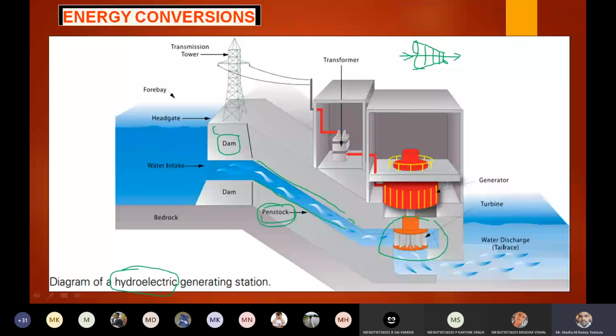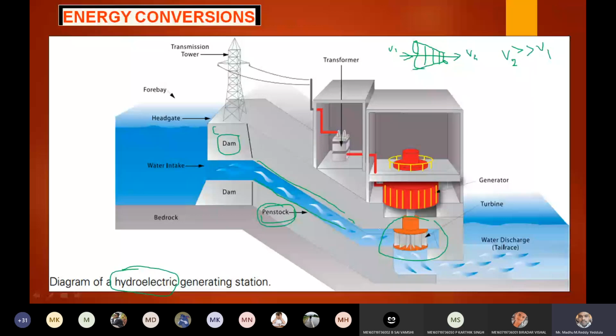So whenever area decreases, what happens? Let us say this is V1, this is V2. The V2 will be increased very, very high as compared to V1, because a decrease in area will increase the velocity by decreasing its pressure, right? So therefore, the high velocity water leaving this nozzle will hit the blades of the turbine.